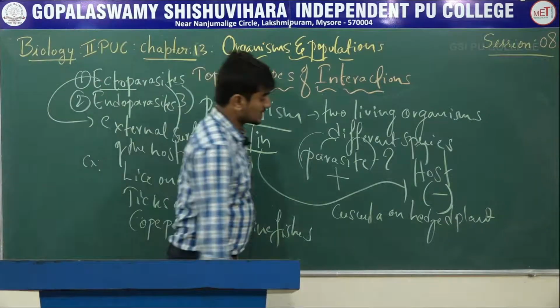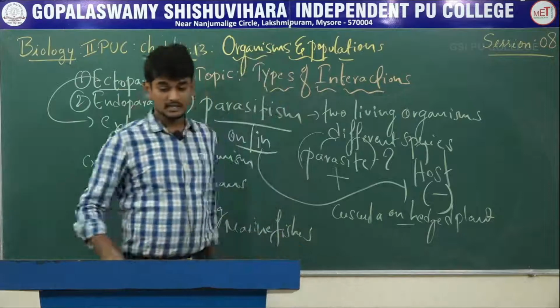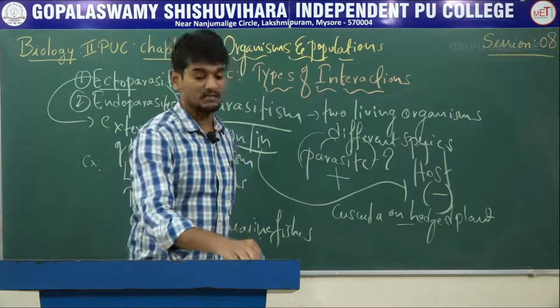Here, the last one is cuscuta on hedge plants. Yes, cuscuta is a parasitic plant.